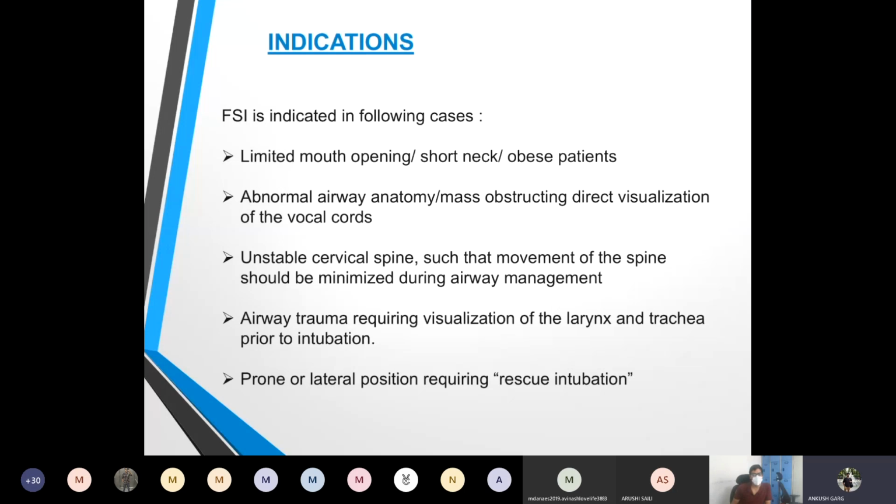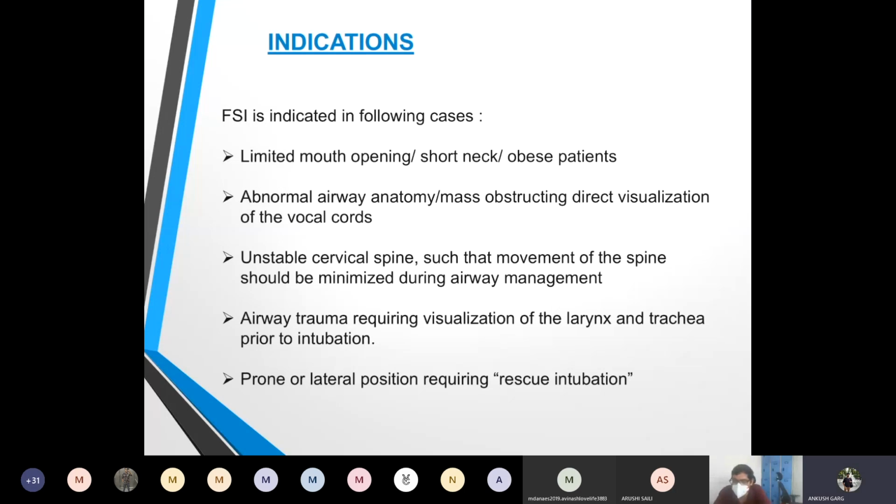Also, it has been seen that in cases of difficult mask ventilation, it's more likely to end up in a difficult airway. So we need to remember the mnemonic BONES: a patient with a beard, an obese patient, a edentulous patient, an elderly patient, or a snorer. We need to be careful in these patients. These are the predictors of difficult mask ventilation.